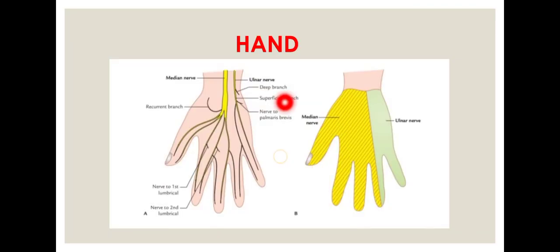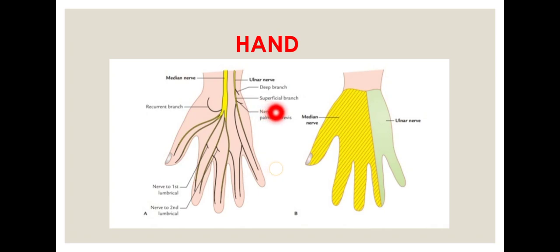Okay, in this picture I'll be explaining the superficial branch alone. Okay, the superficial branch is completely a sensory nerve. Because it supplies the sensory aspect, it supplies only one muscle of the hypothenar. So that is the palmaris brevis, one of the muscles of the hypothenar.